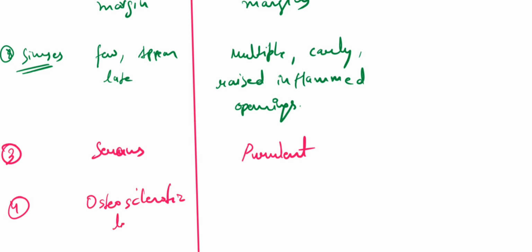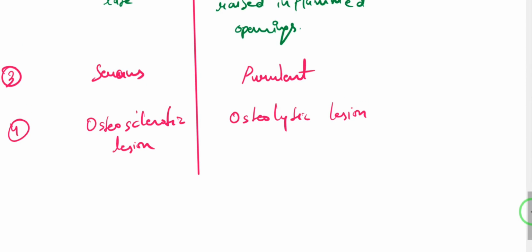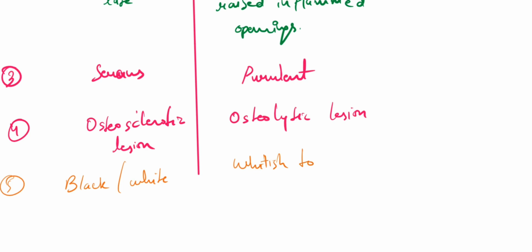You will see osteosclerotic lesions, and in case of actinomycetoma, there will be osteolytic lesions. Okay, then let's see, we have seen the differences between the color of the granules, right? In case of mycetoma, we are going to see black or white colored granules, based on the dematiaceous fungi and the hyaline fungi. And in case of actinomycetoma, we had whitish to yellow colored granules, right? But in case of pelletieri, that is Actinomadura pelletieri, we will have pink to red color granules, right?